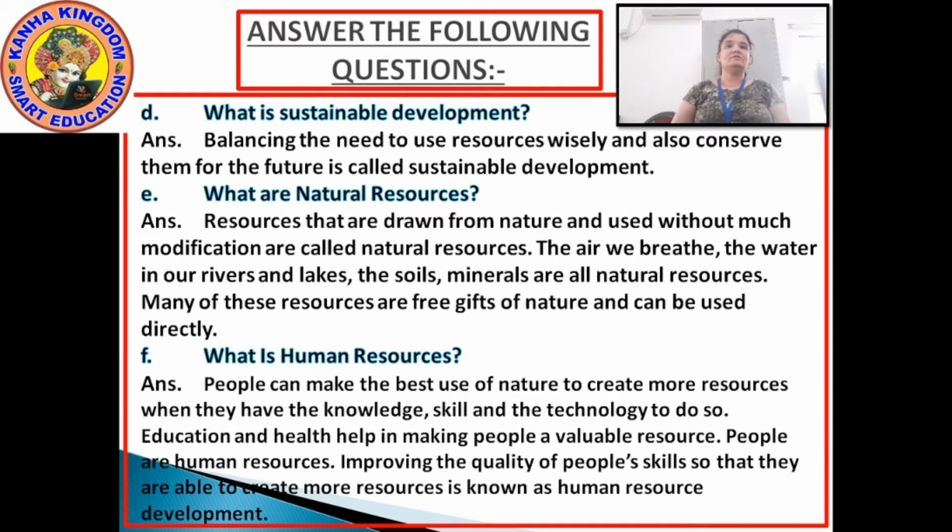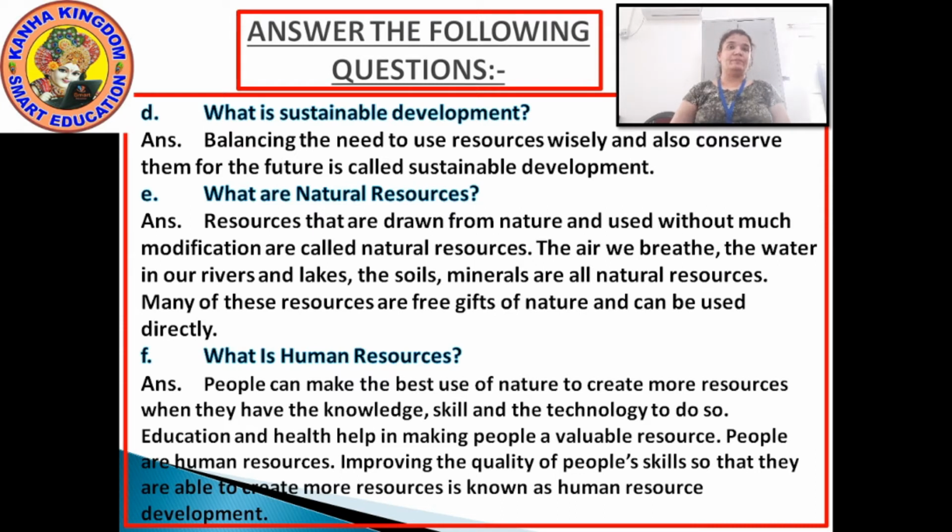Or in easy words, you can write down resources that are drawn from nature and used without much modification are called natural resources.